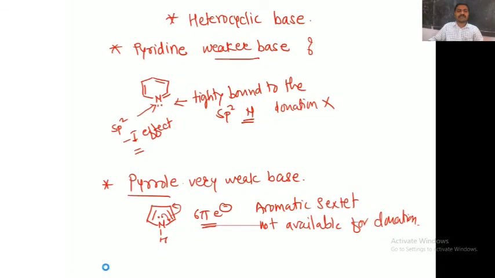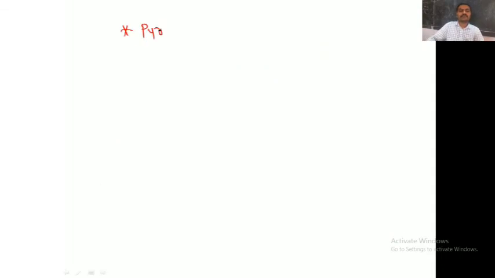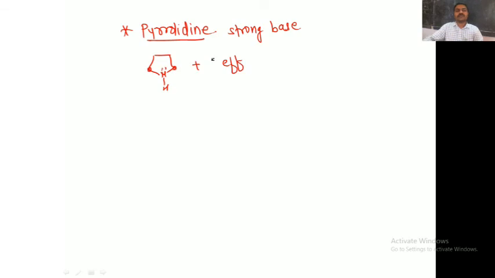And the last example is pyrrolidine. Pyrrolidine is the saturated form of pyrrole. So this is a strong base. Pyrrolidine is a strong base because these R groups exert a +I effect. The +I effect increases the electron density around the nitrogen atom. Therefore, the electron pair is easily available for donation. Therefore, pyrrolidine is a strong base and its pKb is 2.7.